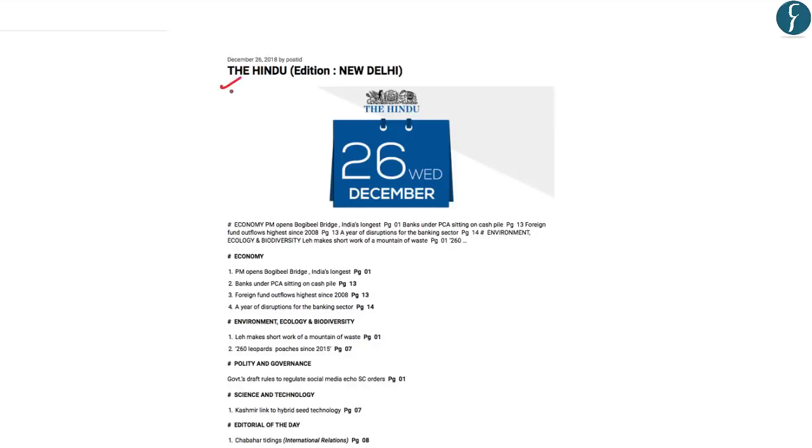After going through some of the articles in detail, let us now look at the news snippets which will be important mainly from the perspective of prelims. Now the list of articles which are important for the exam from today's Hindu newspaper has been updated on the Rau's IAS website. Let us now start analyzing the news snippets one by one.